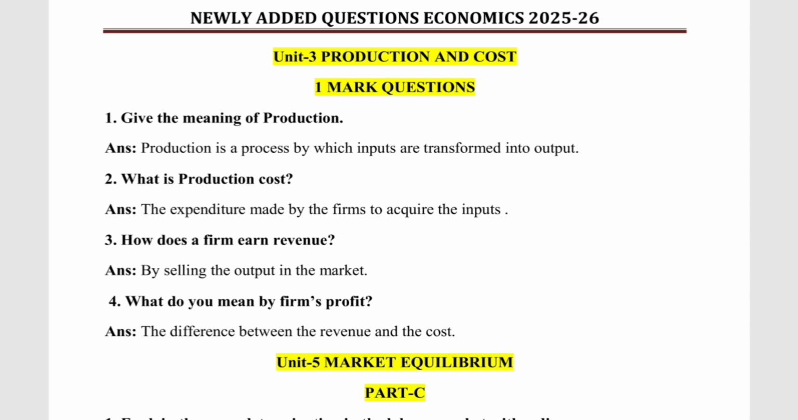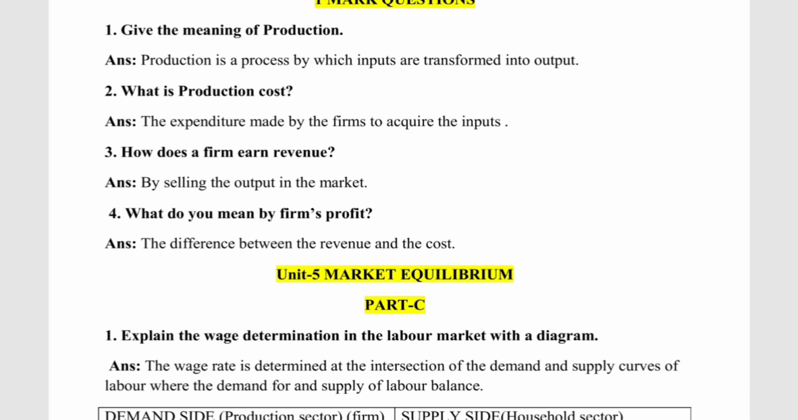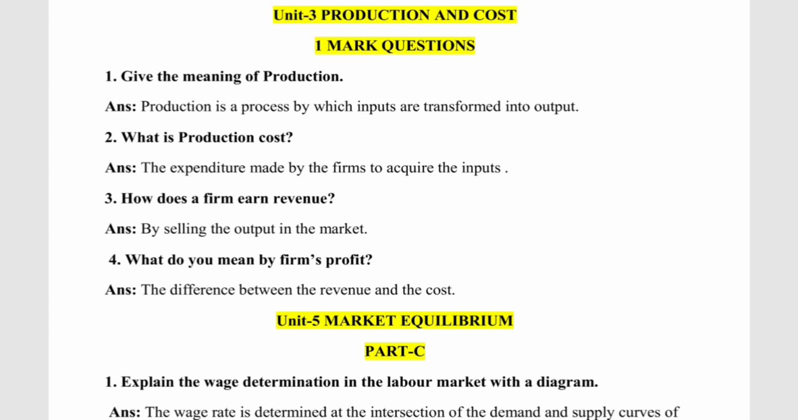The third question which has been added is: how does a firm earn revenue? By selling the output in the market, the firm earns revenue. The fourth question is: what do you mean by firm's profit? Answer: the difference between revenue and cost is called firm's profit. So these 4 one word questions have been added.